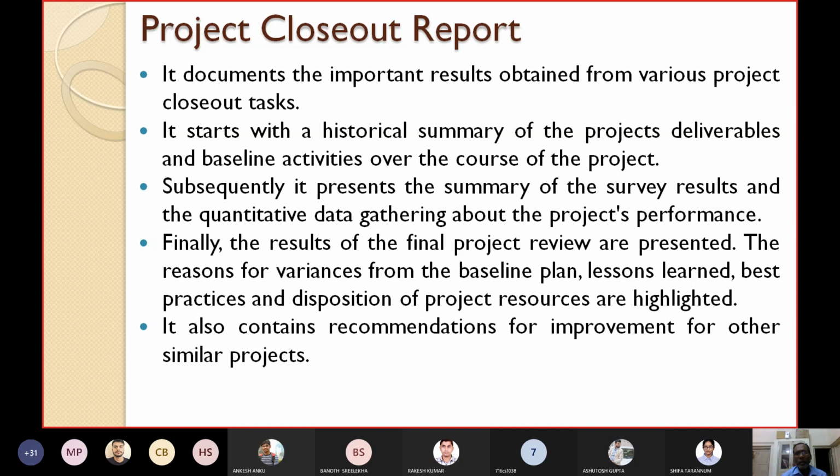So finally, towards the end of the project report, what should you write? The results of the final project review are presented. Then the reasons for variances from the baseline plan, the lessons you have learned from the project, the best practices followed or the best practices that could have been followed, and the disposition of project resources. These are highlighted towards the end of the project closeout.